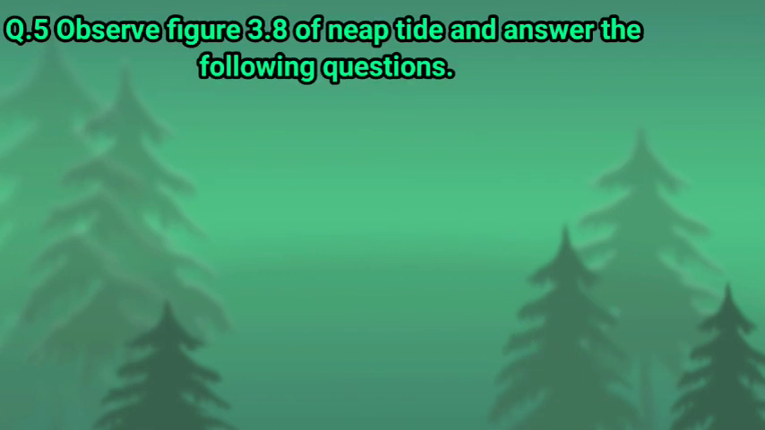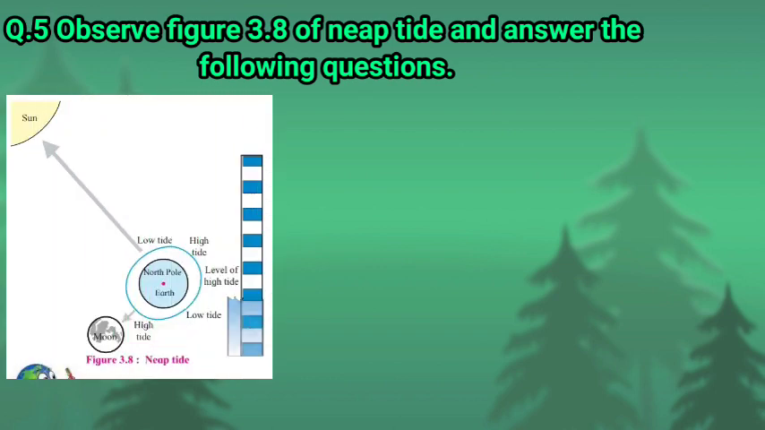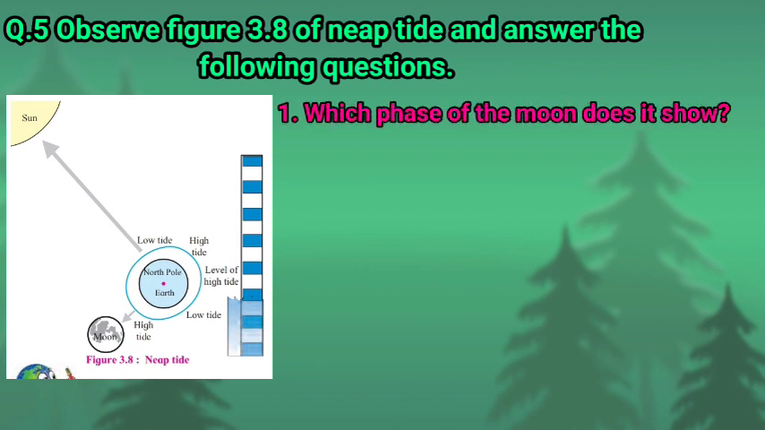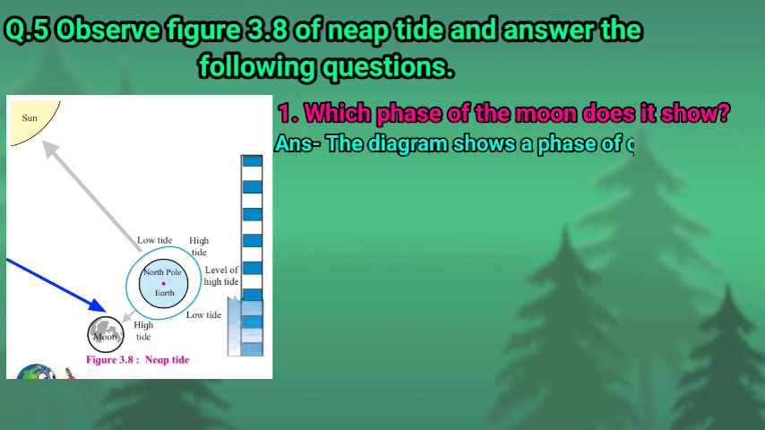Next, question number 5. Observe figure 3.8 of the nip tide and answer the following questions. So children, you can see the figure of the nip tide. Observe this figure and then write down the answers. Question number 1. Which phase of the moon does it show? So you can see in the figure, this diagram shows the quarter phase of the moon.